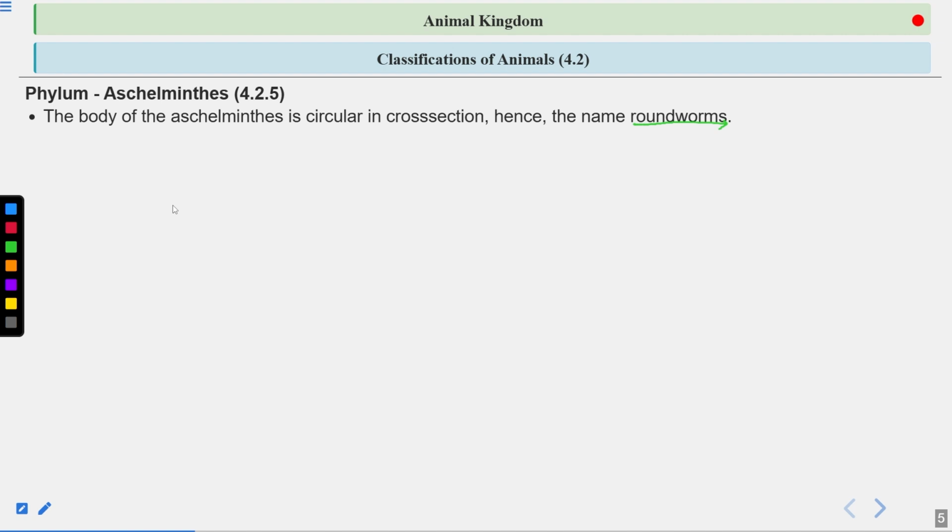Questions come in the exam like this: they will ask you what the characteristic features of roundworms are. They will not write the name of the phylum, they will write the common name. Sometimes they just write the scientific name. So you should know the common name, the general name, as well as the scientific name.